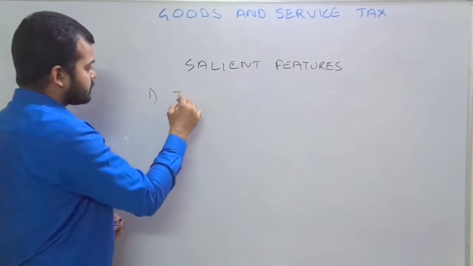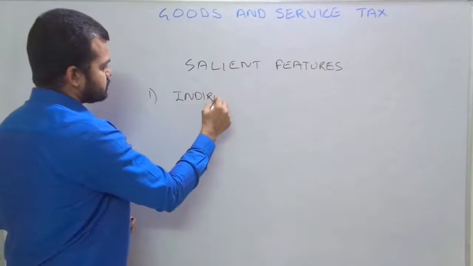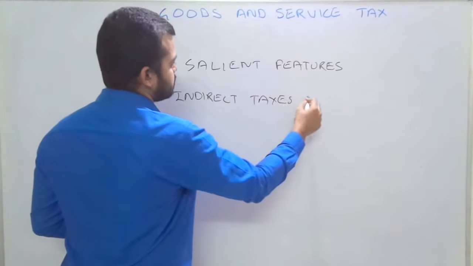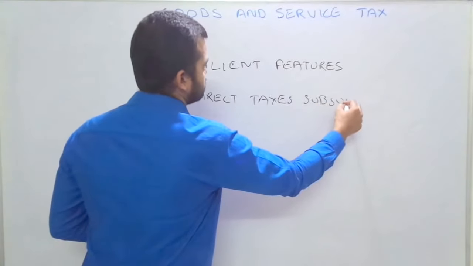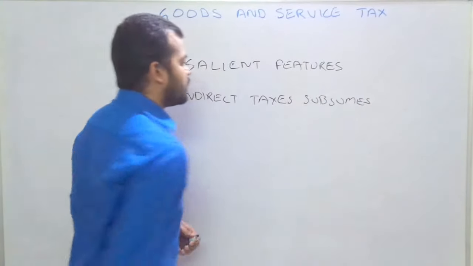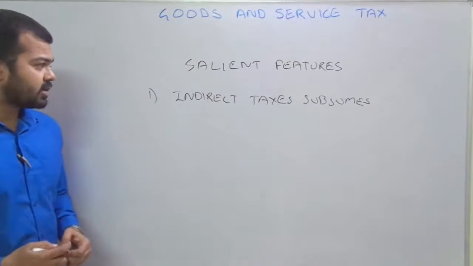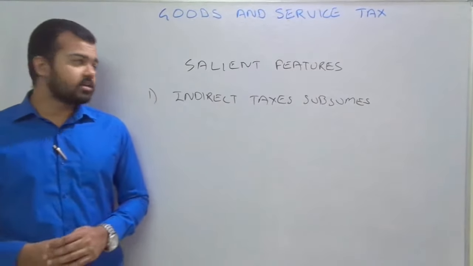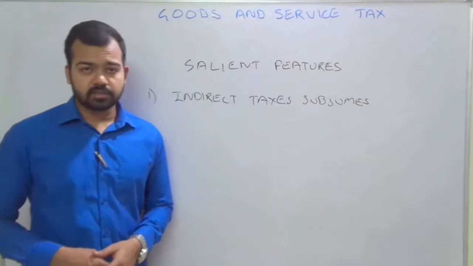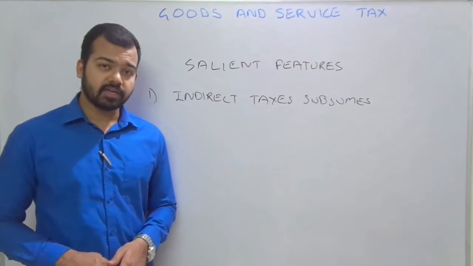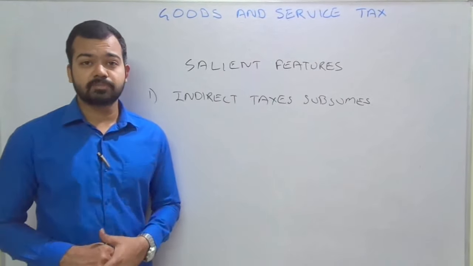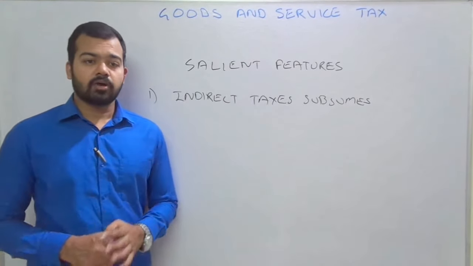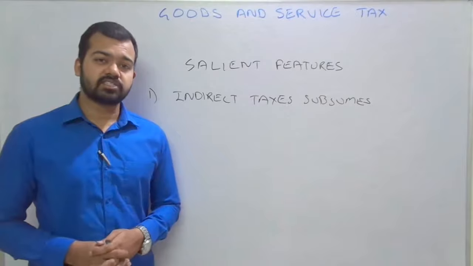First one, indirect taxes subsumed. Here we need to understand what types of indirect taxes are subsumed under GST. There are taxes like state level VAT, the central level VAT, additional and special customs duty, service tax of the central government, many central cesses and surcharges.